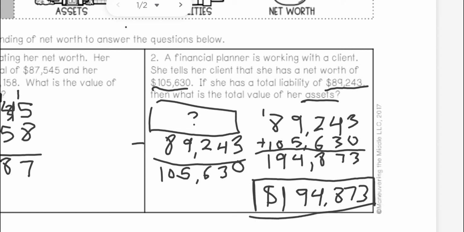And if you were to try that here, if you put it in there and you subtracted 89, you should work out to get the exact same answer for your net worth.